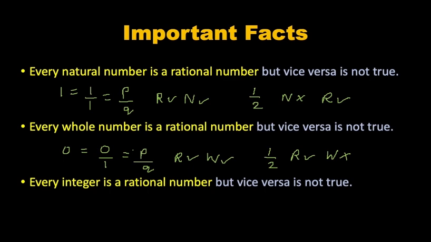Similarly, the third statement, every integer is a rational number but vice versa is not true. For example, minus 3 can be written as minus 3 by 1, which is of the form p by q. So it is a rational number as well as an integer, but minus 1 by 3 is not an integer.